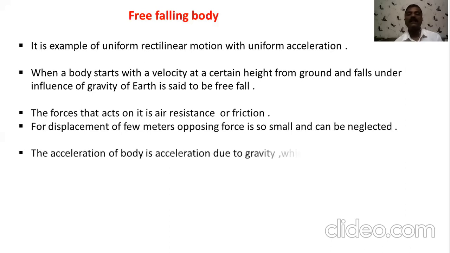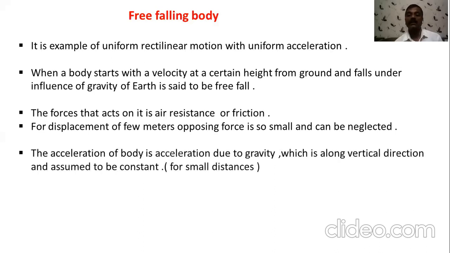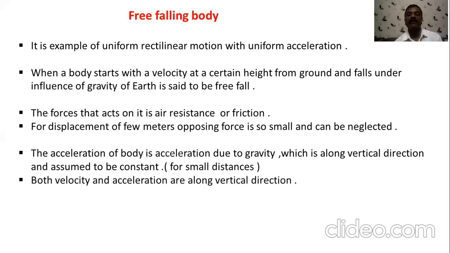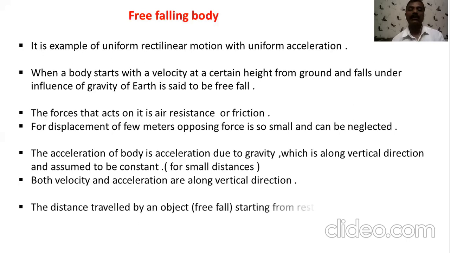When we consider the body accelerating towards the earth along the vertical direction, then for small distances its acceleration is considered as the acceleration due to gravity. We know both velocity and acceleration act along the vertical downward direction.